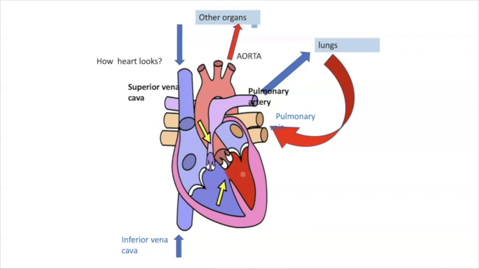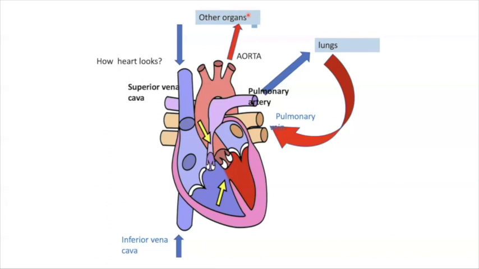When it comes to the left ventricle, it contracts and the blood goes to the aorta through the semilunar valve. And from this aorta, the pure oxygenated blood is given to all the organs. So this is how the blood flows.